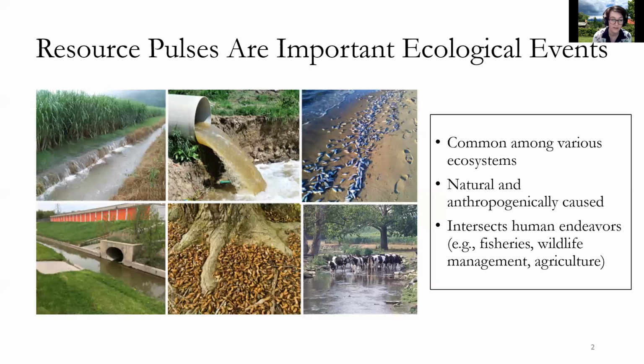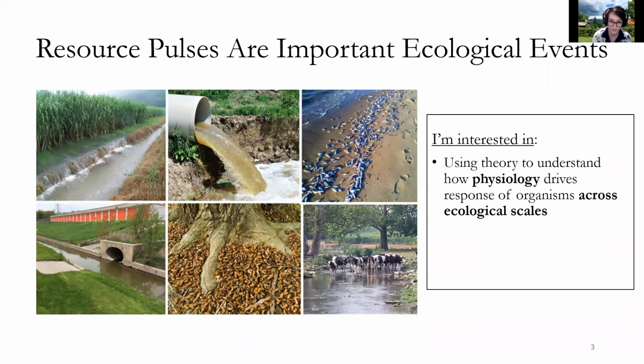So resource pulses are a sudden, sharp increase in resource abundance and are ubiquitous in ecology across a variety of landscapes. Their causes are just as diverse as their location. Some are caused by regularly occurring natural events, such as mass cicada deaths where carcasses decompose, to anthropogenically caused pulses, such as agricultural runoff and sewage overflow. Resource pulse ecology also has important intersections with management and human needs, such as fish die-off events caused by algal blooms that impact human health and fisheries, and livestock polluting water bodies with their feces. So no matter how you look at it, they are pretty important to study.